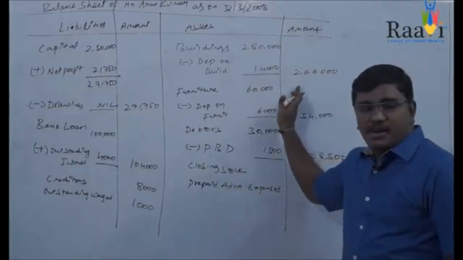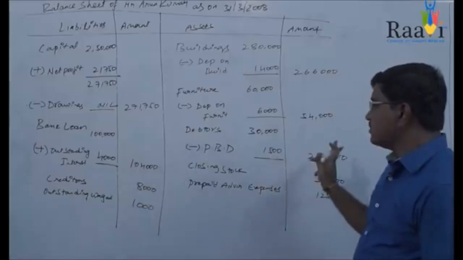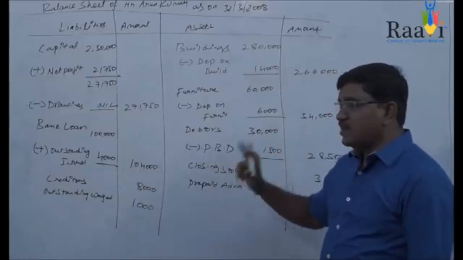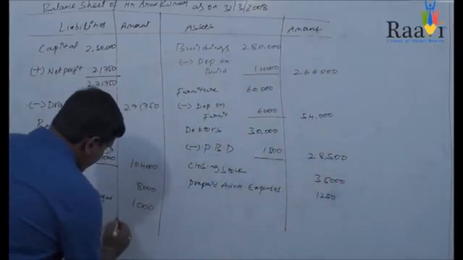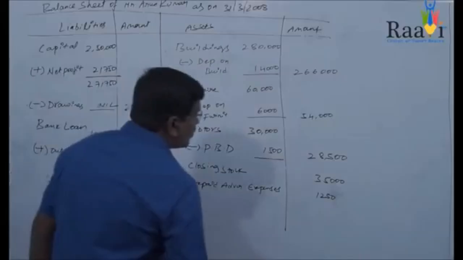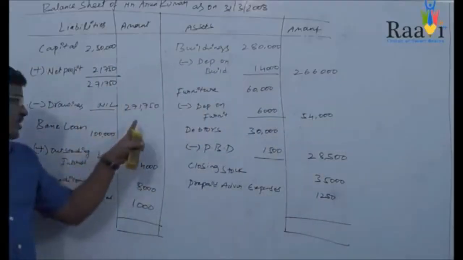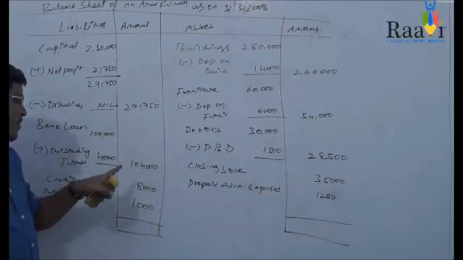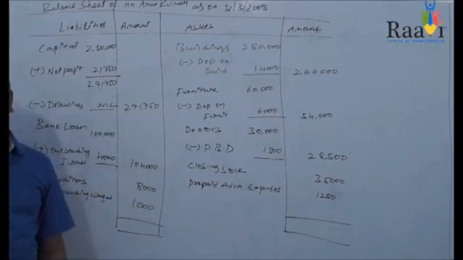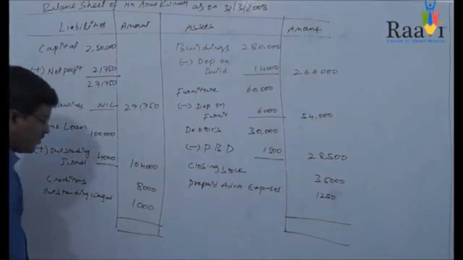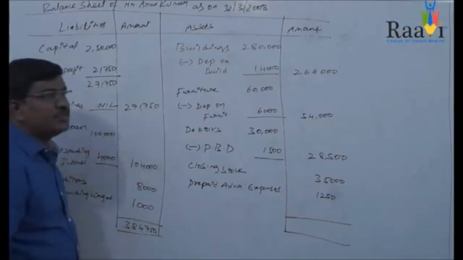This is the asset side of the balance sheet. This is the liability side of the balance sheet. Now both the sides, asset side and liability side, should tally. First we will see the total of the liability side: 2,71,750 plus 1,04,000 plus 8,000 plus 1,000, you will be getting a total of 3,84,750.